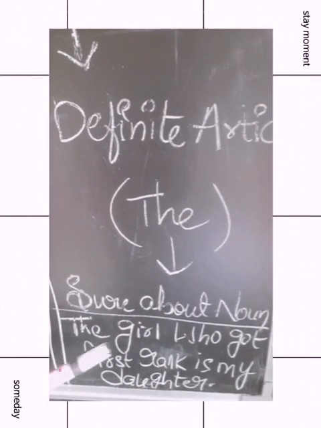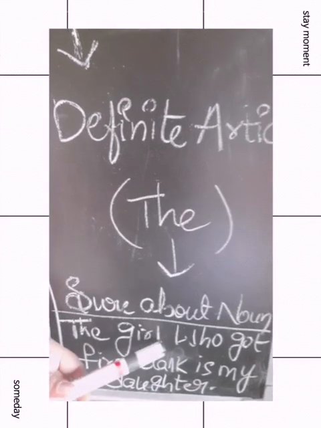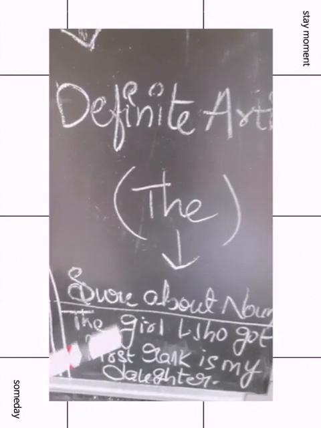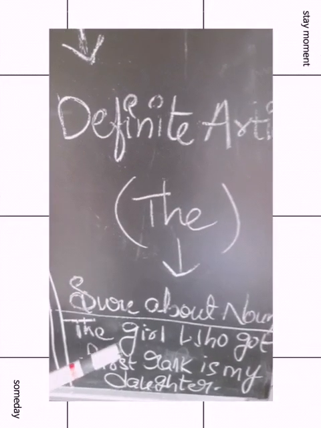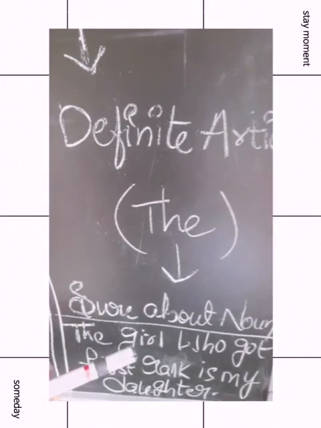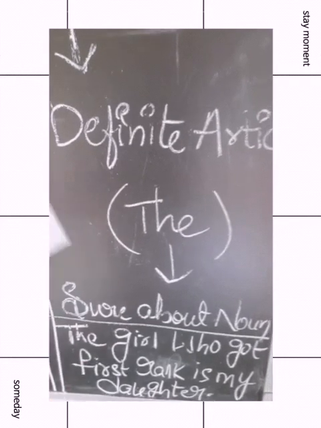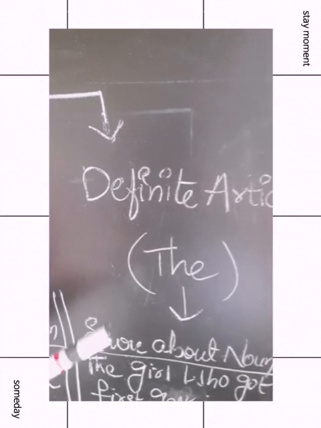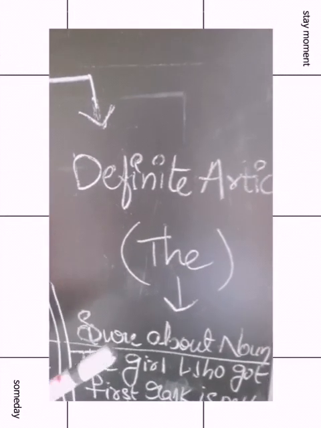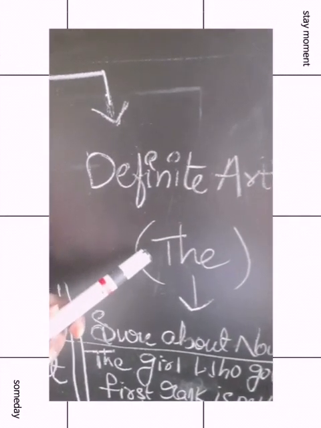You are very sure about the noun. What is the noun here? Girl. You know the girl because she is your daughter. So you are very particular and very definite about the noun. That's why it is called a definite article. So for such unique, specific purposes, we will use the.